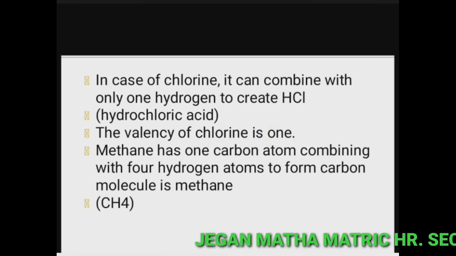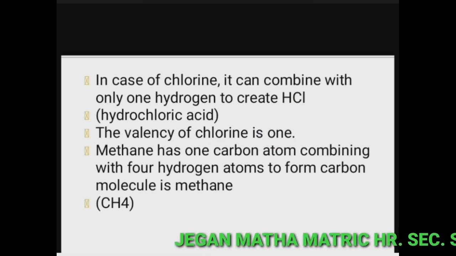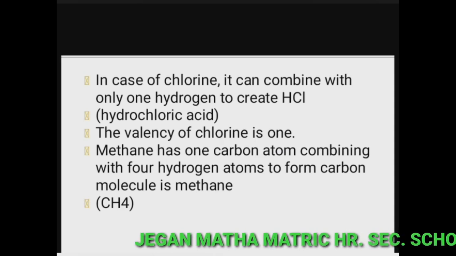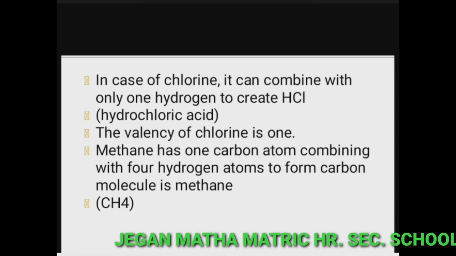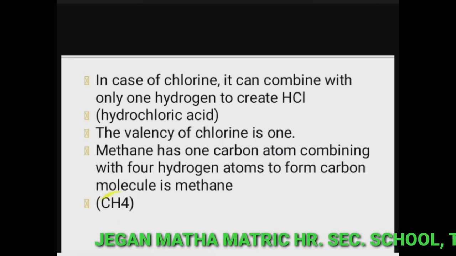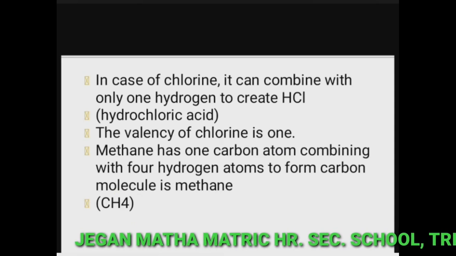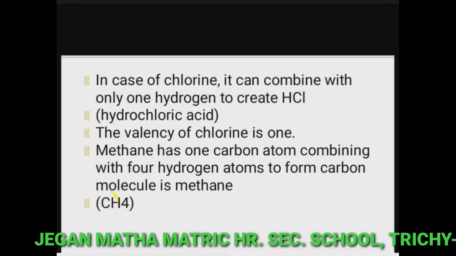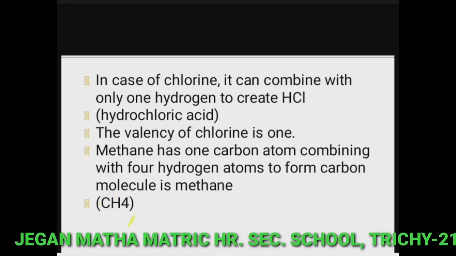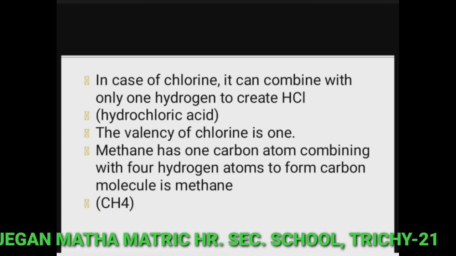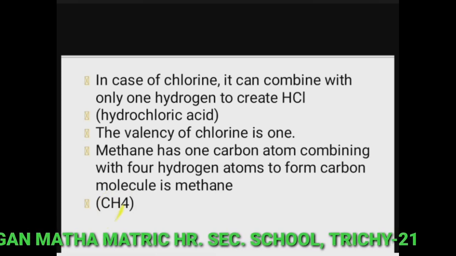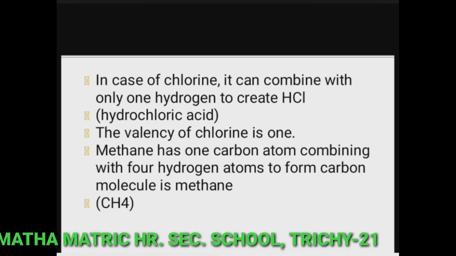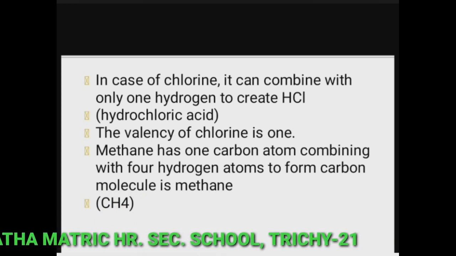Then another example, methane has one carbon atom combining with 4 hydrogen atoms to form methane. So what is the chemical formula for methane? CH4. So C is carbon, then H is hydrogen. So here one carbon atom combines with 4 hydrogen atoms to form methane molecule. So what is the valency of carbon? 4, because it can combine with 4 hydrogen atoms.